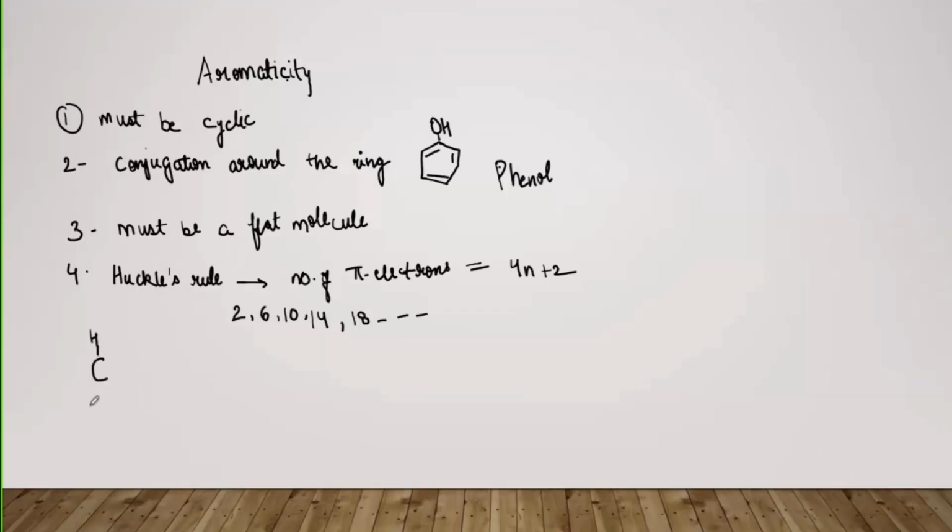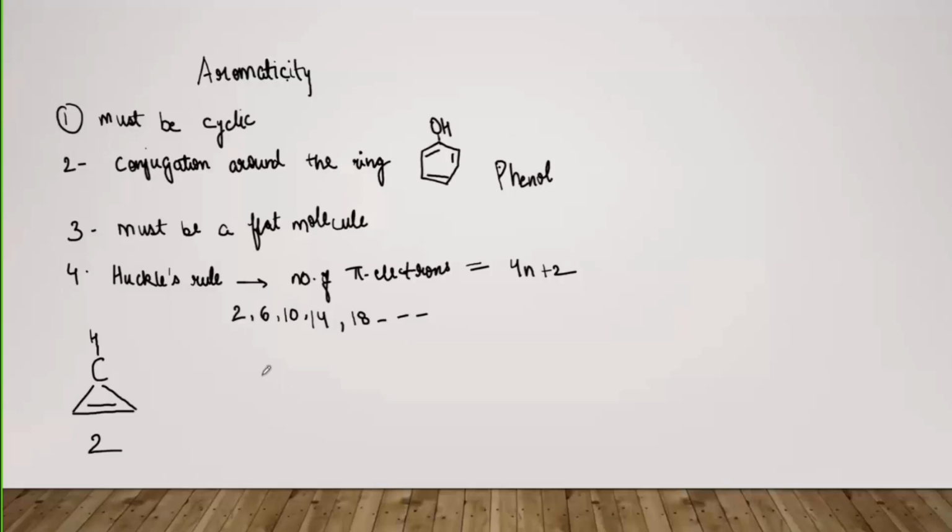Like this is a carbon, and this is a double bond over here. Okay. So if you count the number of pi electrons, that is the number of electrons which are taking part in the pi bonding, that is the double bond over here. So there are 2 electrons taking part. So the number of pi electrons here is 2. So 1 pi bond means 2 electrons, right?